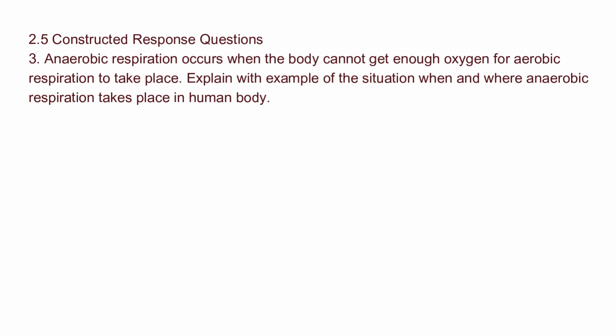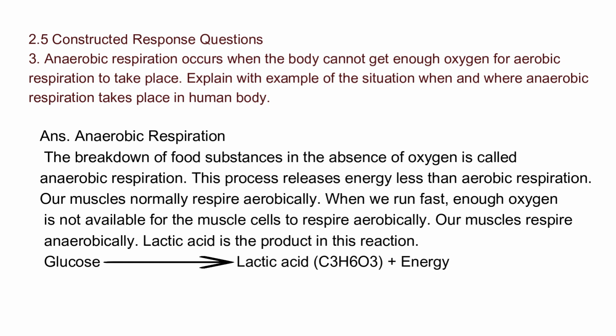Three, anaerobic respiration occurs when the body cannot get enough oxygen for aerobic respiration to take place. Explain with an example the situation when and where anaerobic respiration takes place in the human body. Answer. Anaerobic respiration. The breakdown of food substances in the absence of oxygen is called anaerobic respiration. This process releases less energy than aerobic respiration.